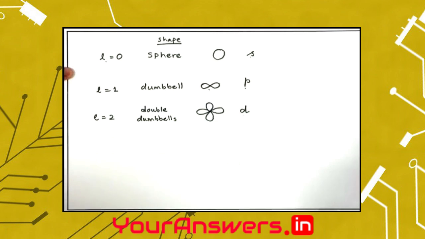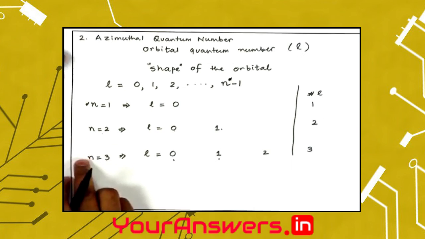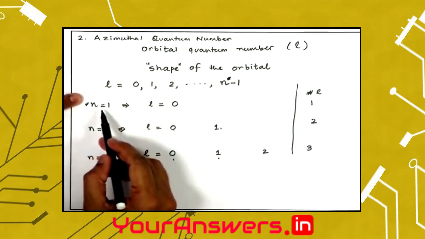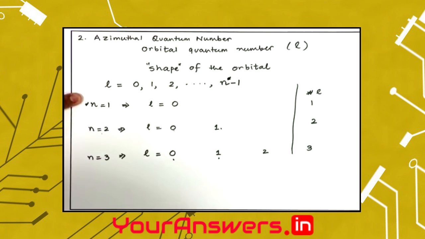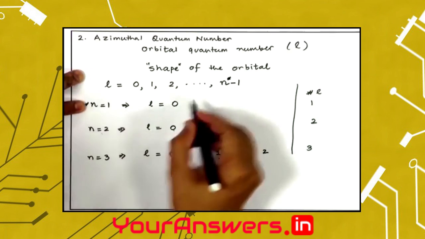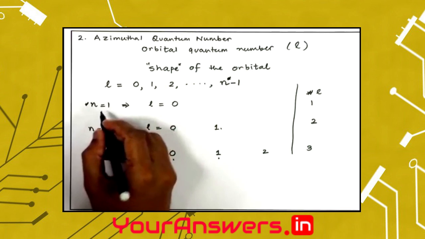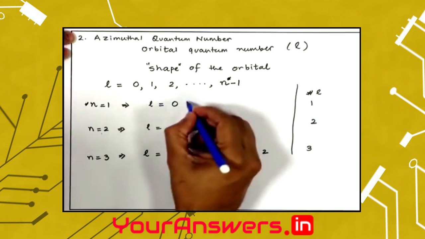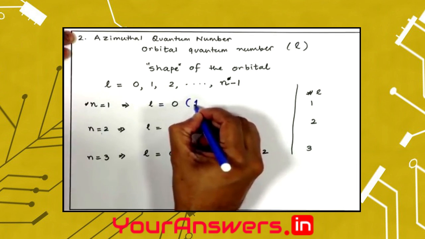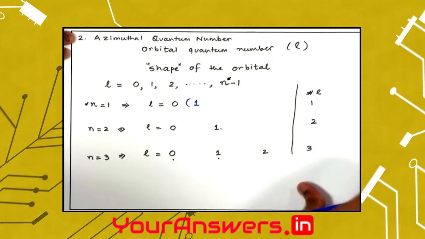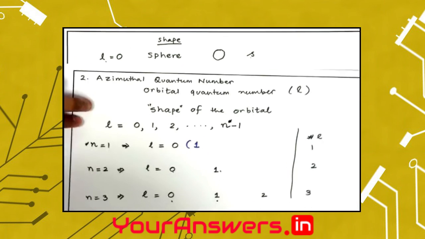Now, let us go back to the previous exercise that we were doing, where we saw that when n is 1, L is 0. So, how can we identify this orbital? We can say that okay, n is 1 and L is 0. So, we can identify this orbital in the following way. We say that this is the value of n, and then we use the shorthand notation of the orbital shape.